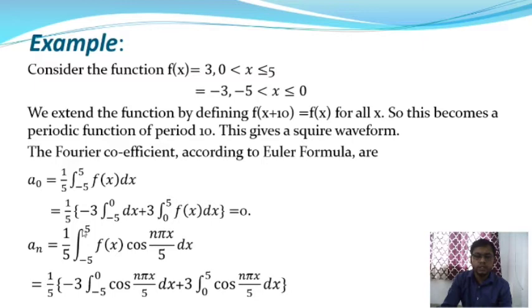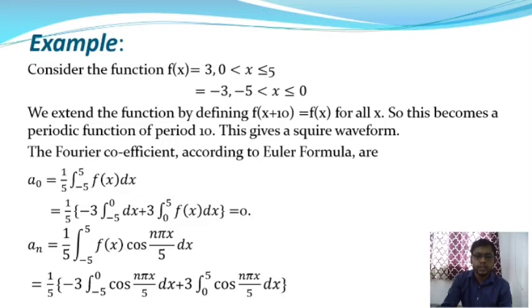So this integration is divided into two parts: minus 5 to 0 f(x) into cos(n pi x by 5), where T is equal to 5, plus integration over 0 to 5 f(x) into cos(n pi x by 5) into dx, and the functional value f(x) is equal to minus 3 in the interval minus 5 to 0.